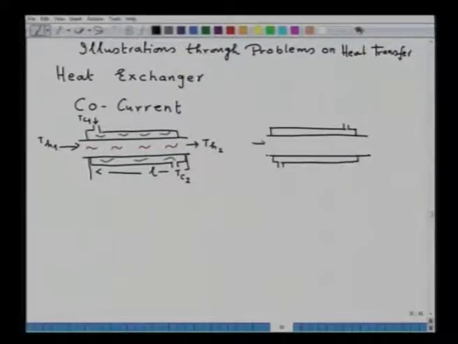Here you have hot gas which is at temperature TH1, this is at TH2, and here is the cold fluid, it could be air or it could be water, because we want to exchange heat. This is Tc1 and here is Tc2.